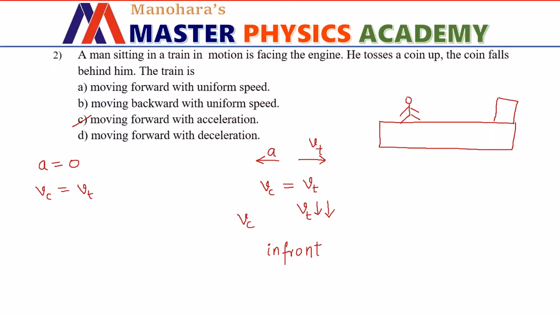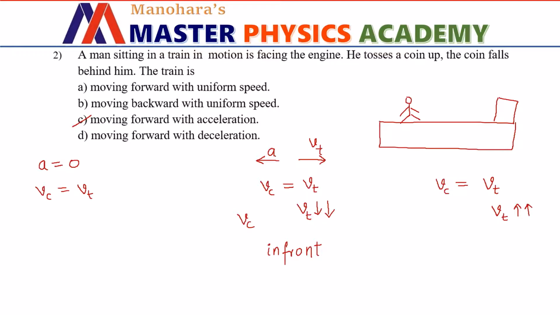But let us consider what will happen in this case. Here it is given that the train is moving forward with acceleration. So when the coin is thrown, at that instant, the horizontal velocity of the coin is equal to the train velocity at that instant. But the train velocity goes on increasing with respect to time.